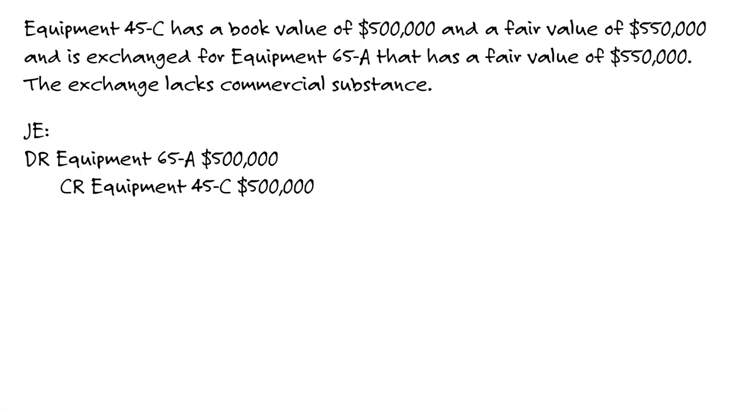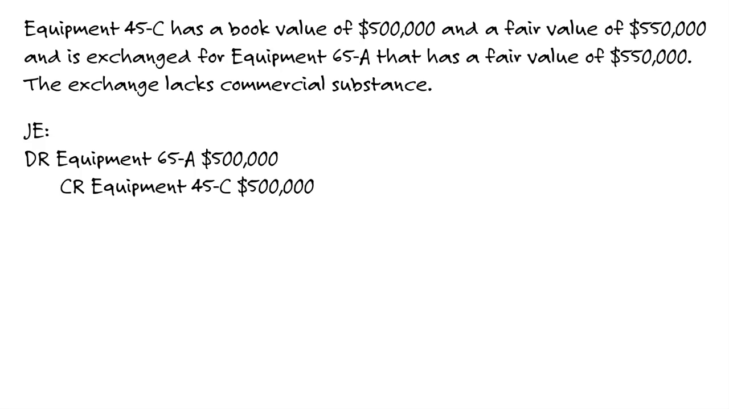So we're going to take our old equipment off the books, credited $500,000, the book value, and then we plug, well, the brand new equipment we got, that's got to be debited as well for $500,000 because we're not recognizing any gain, lacks commercial substance, no cash received.